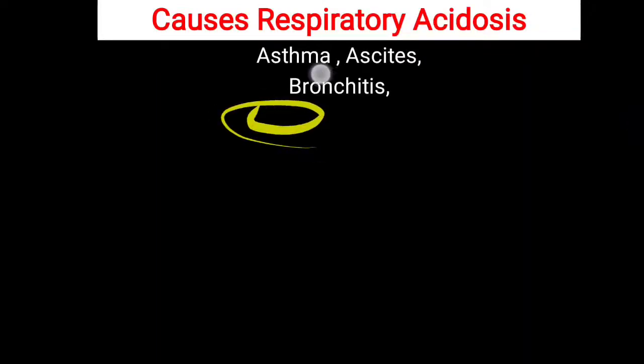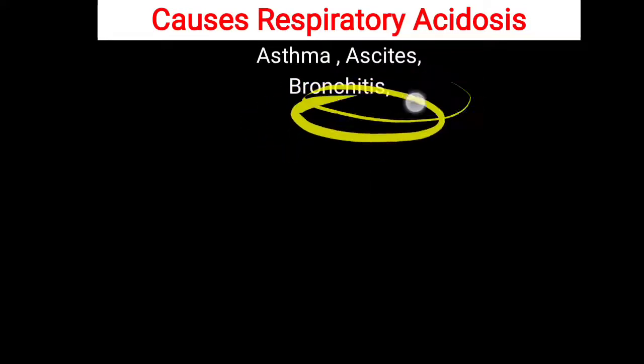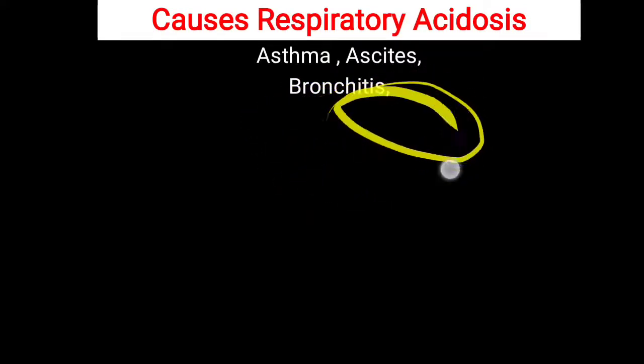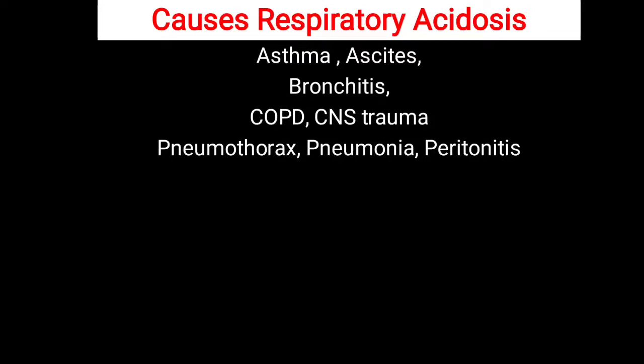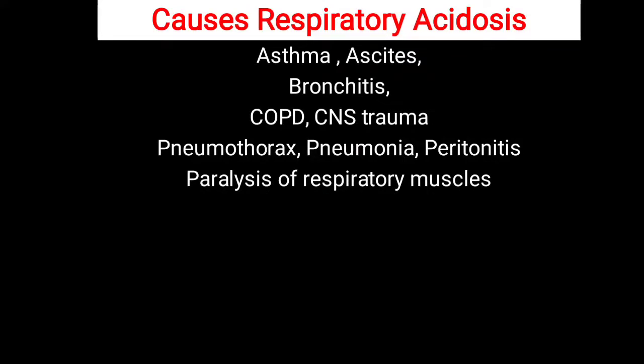In both conditions, ascites and peritonitis, fluid accumulates as well as inflammation is seen over the peritoneal cavity. Asthma, bronchitis, COPD, CNS trauma, pneumothorax, pneumonia, peritonitis, all these lead to respiratory acidosis, because simply there is blockage of the respiratory system, and that will lead to the accumulation of carbon dioxide and more carbonic acid. With paralysis of respiratory muscles, the respiratory system is not able to expel our carbon dioxide.